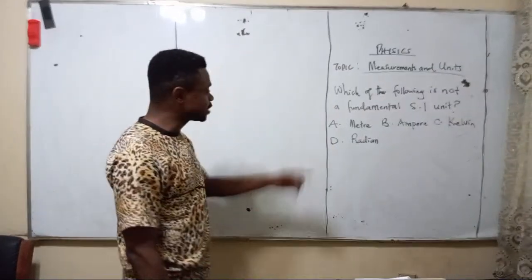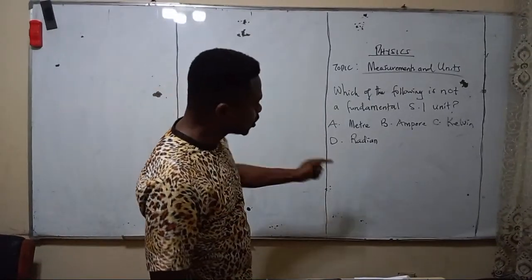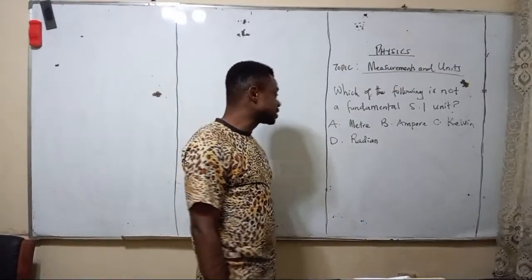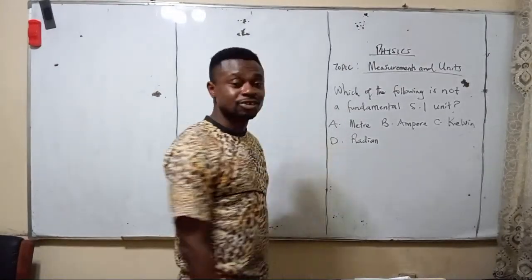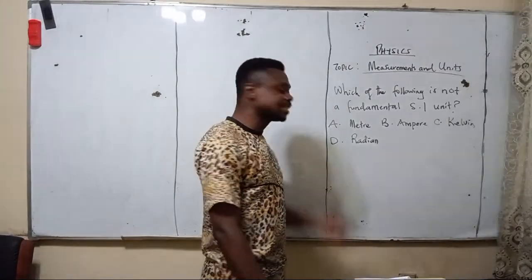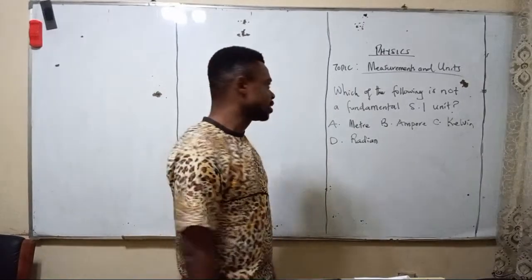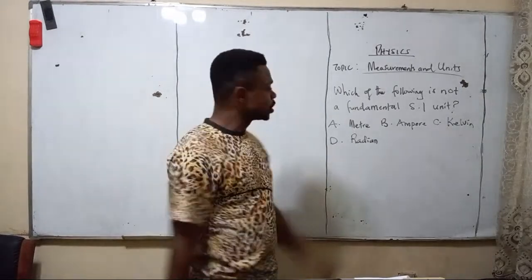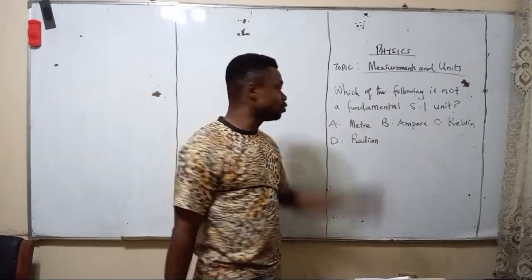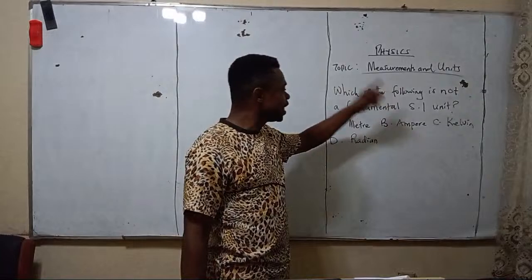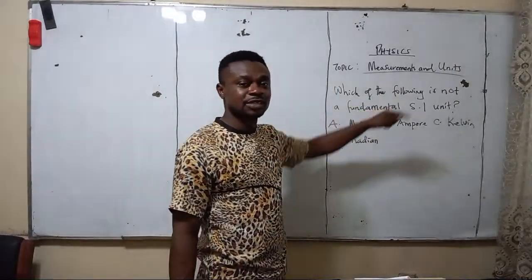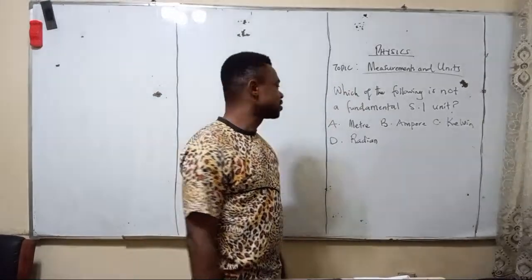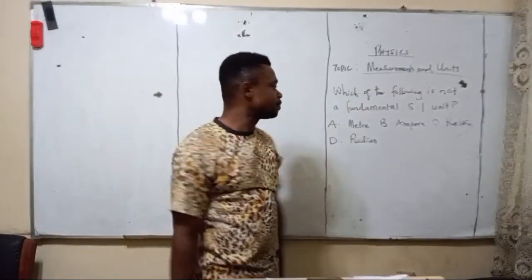So now let's look at this question. We look at the options one after the other. Meter, I think I've explained meter. Meter is a unit for length, and length is a fundamental quantity. So meter is a fundamental unit. The question says, which of the following is not a fundamental SI unit? Meter is fundamental, so meter is not the answer.